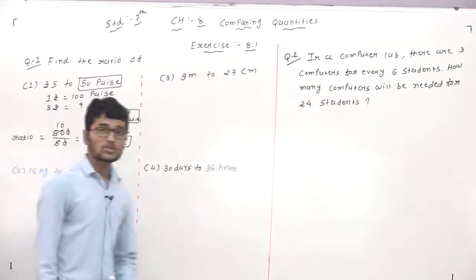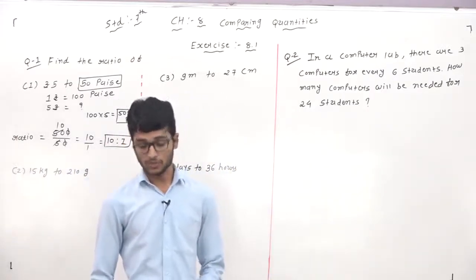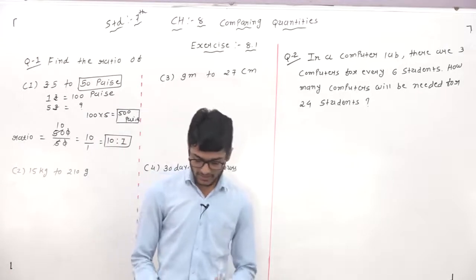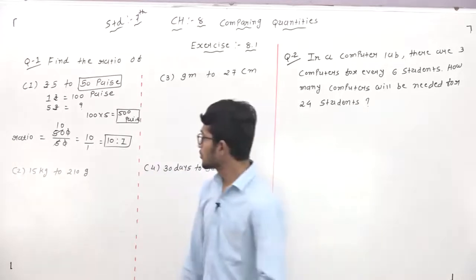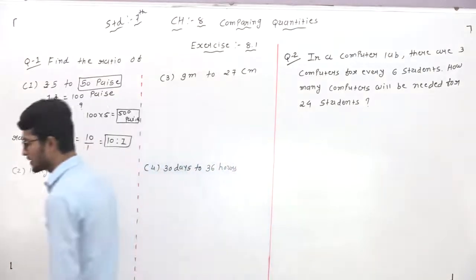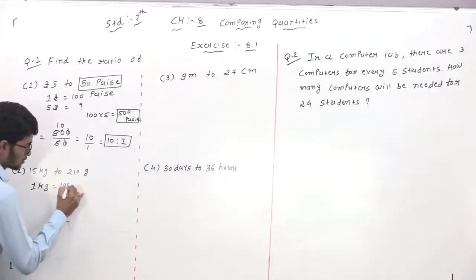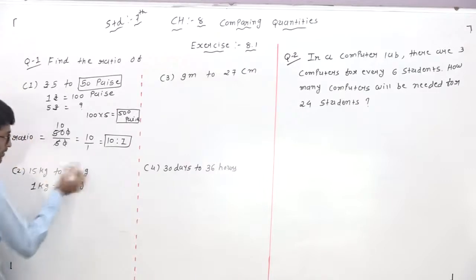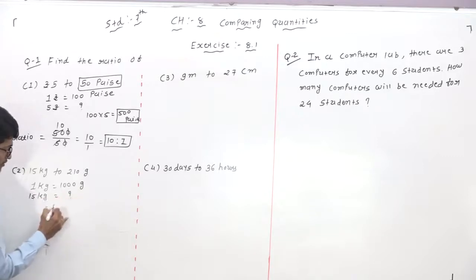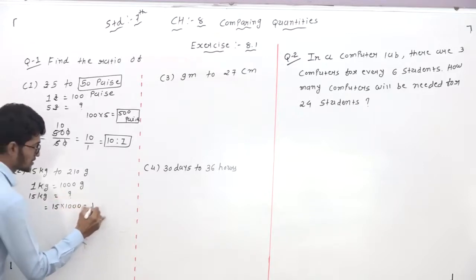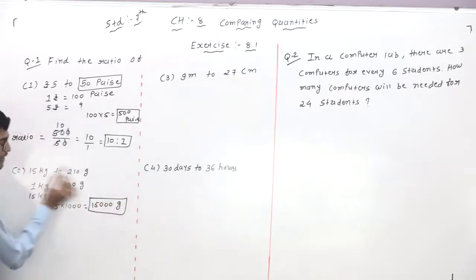So again the units are different, so our first step is to make the units same. Here one is given in kilogram, this one in gram. 1 kilogram is equal to 1000 gram. Here 15 kilogram is equal to how much? 15 multiplied by 1000 is equal to 15,000 gram. This one is converted from kilogram to gram.